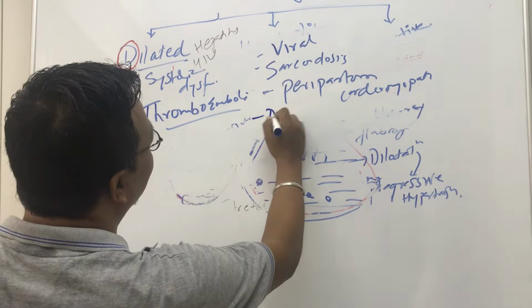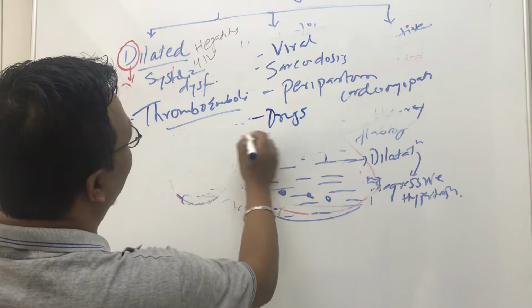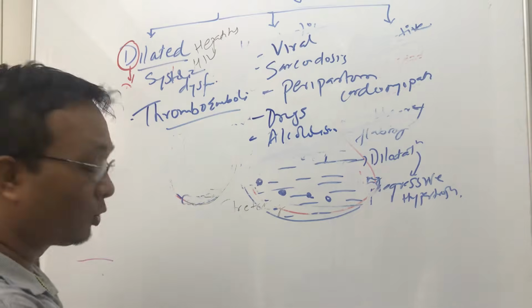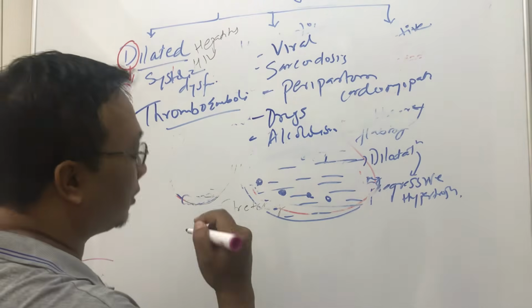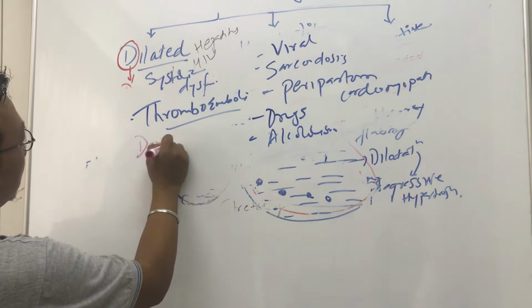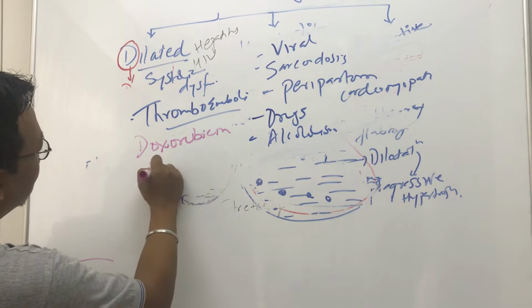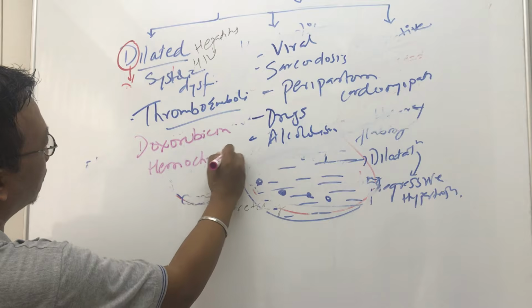We know drugs like cocaine users, alcoholism, and what else? And also some drugs like doxorubicin, and hemochromatosis, sarcoidosis.